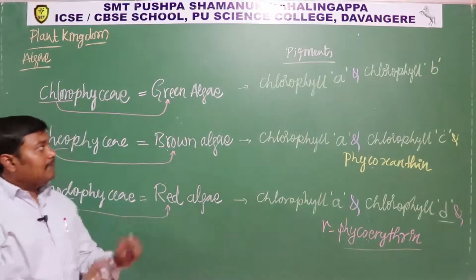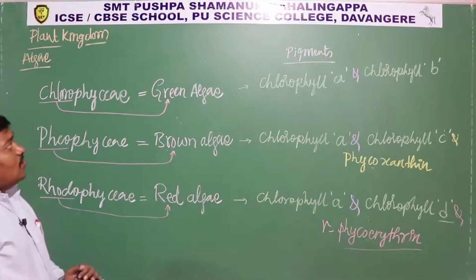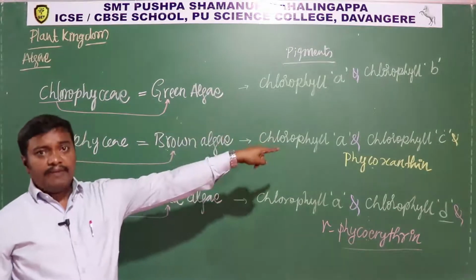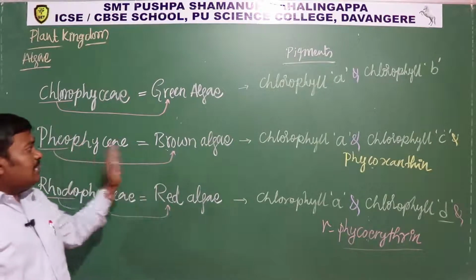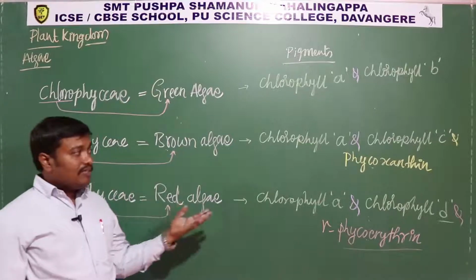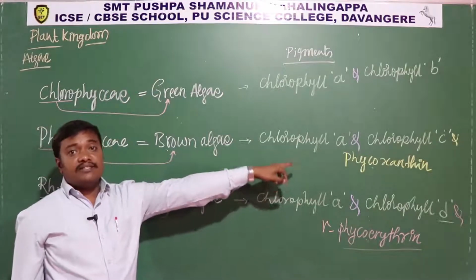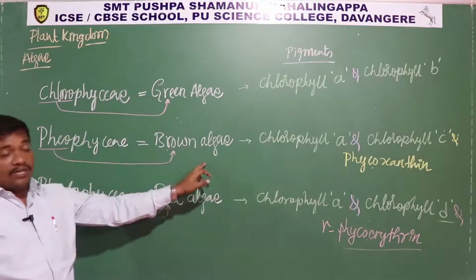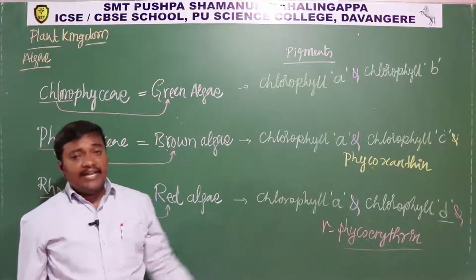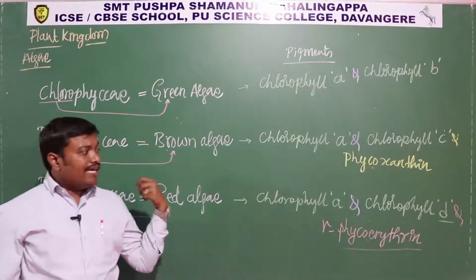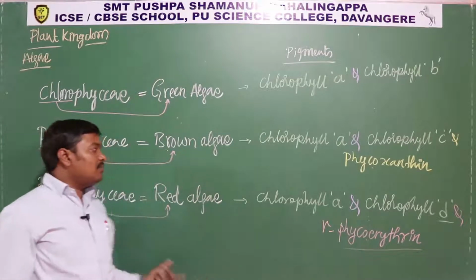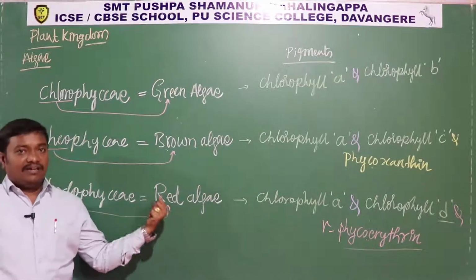Okay, so let me brief it again. Chlorophytes are also called green algae. The pigments present in green algae are chlorophyll A and chlorophyll B. Phaeophytes are commonly called brown algae. The pigments present there are chlorophyll A and chlorophyll C along with phycoxanthin. This phycoxanthin is the main pigment that makes the algae brown. Then rhodophyceae, red algae, consist of chlorophyll A and chlorophyll D. Along with that, it also has phycoerythrin. So it is R phycoerythrin, rhodophycean phycoerythrin, that is responsible for the red color of this algae.